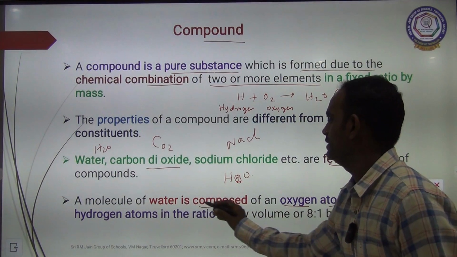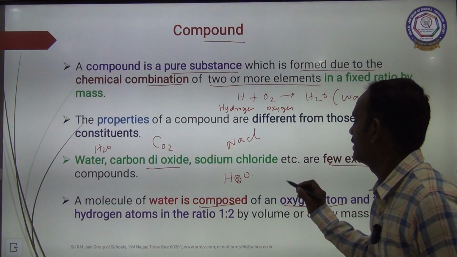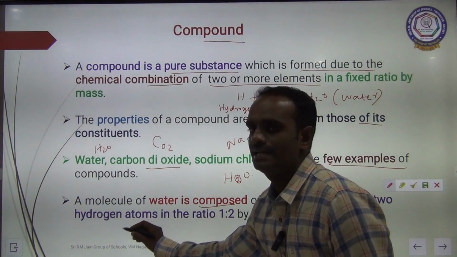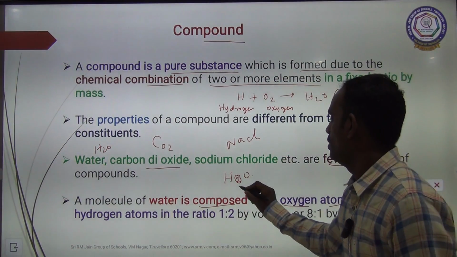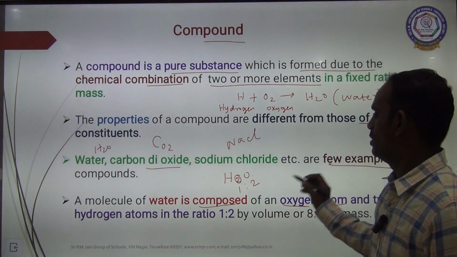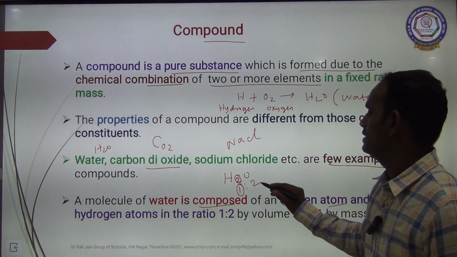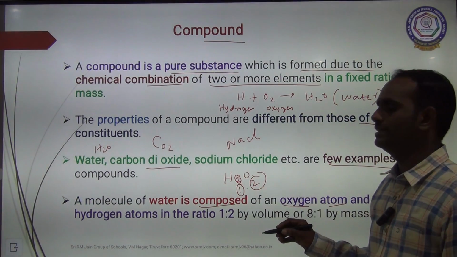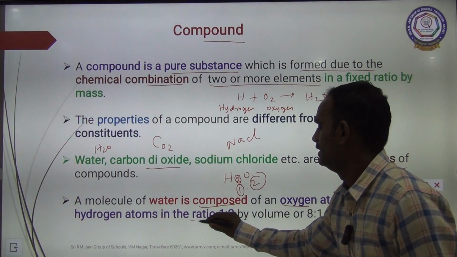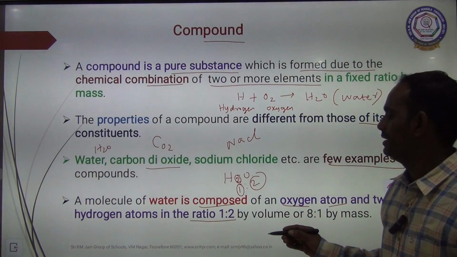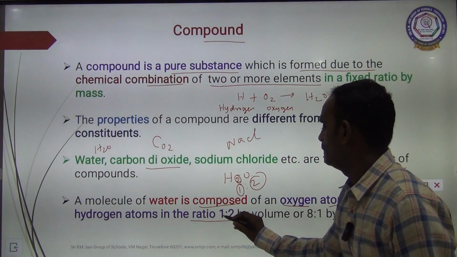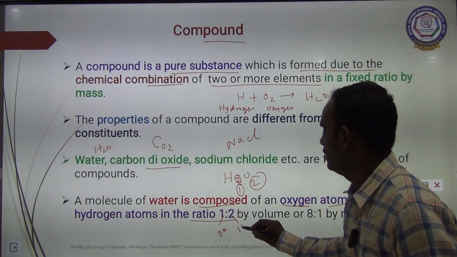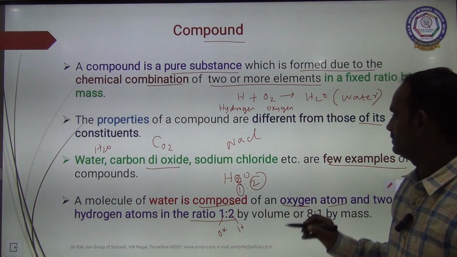The water is composed of only one oxygen and two hydrogen atoms, in the ratio 1:2. One atom of oxygen and two atoms of hydrogen form water. The ratio here is 1:2. One represents the oxygen and two represents the hydrogen. Okay.